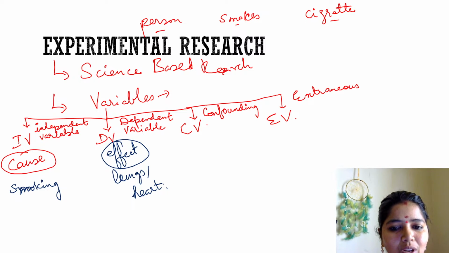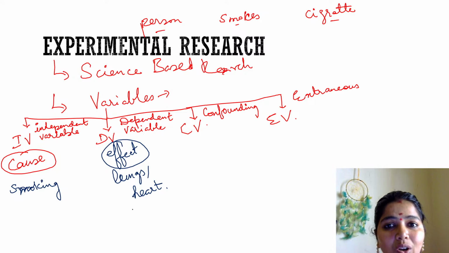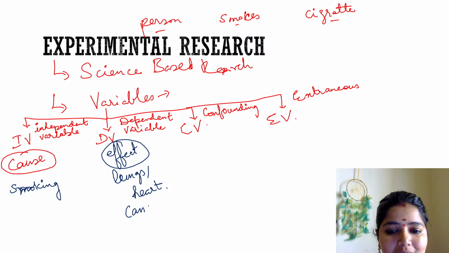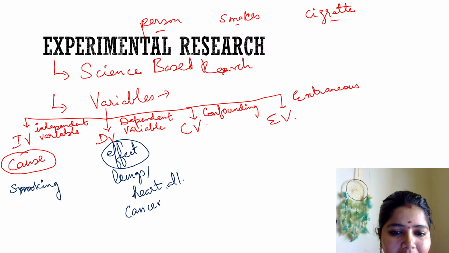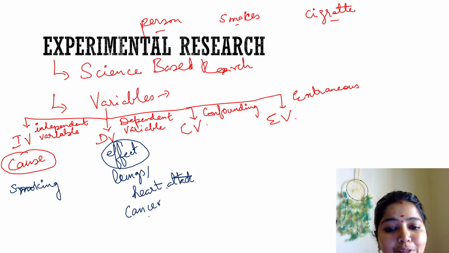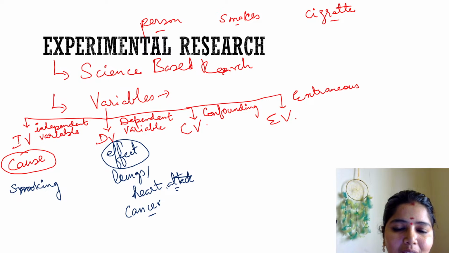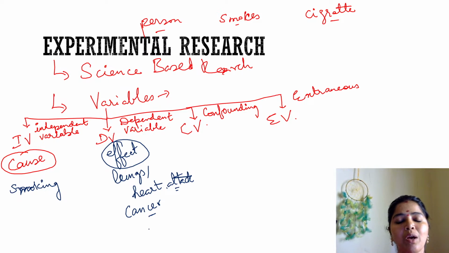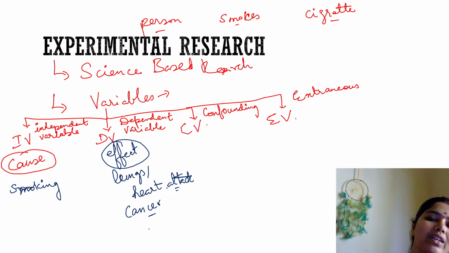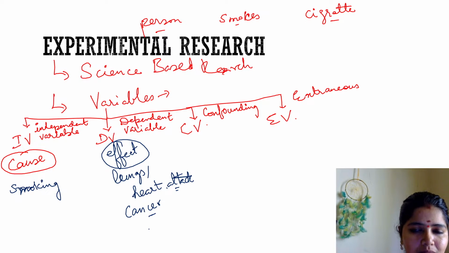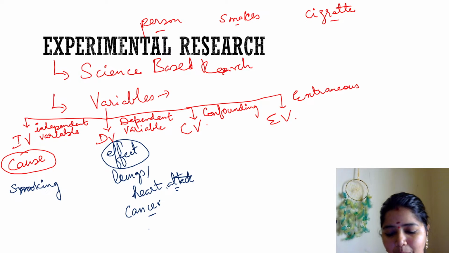In the heart or in the lungs, I can see cancer, I can get heart attacks. These are the effects. When a person smokes, the effect can be seen on his lungs or heart in terms of getting cancer or a heart attack. It's the effect which we are going to assume.